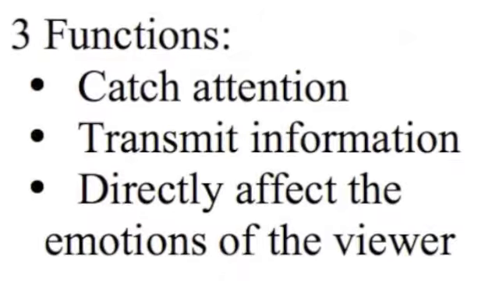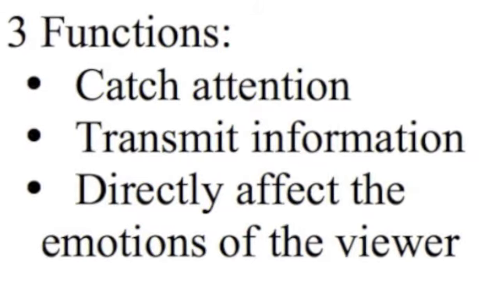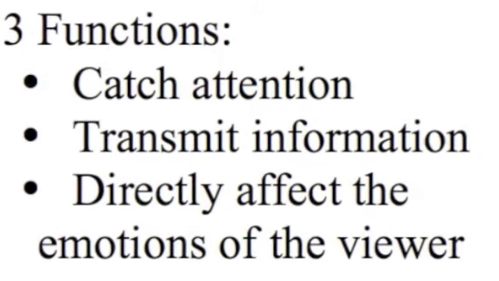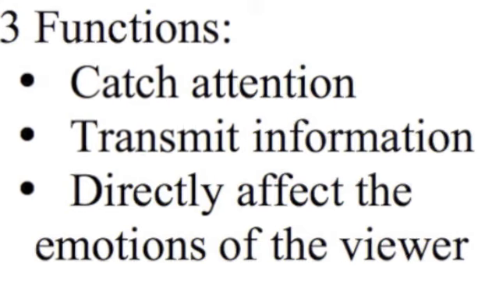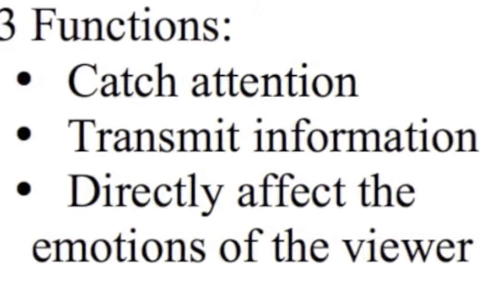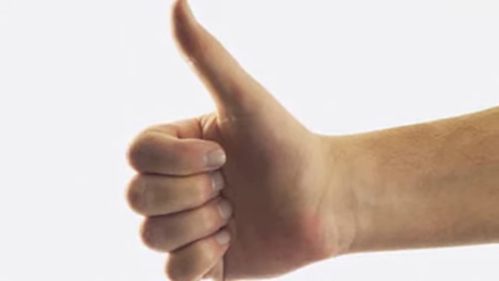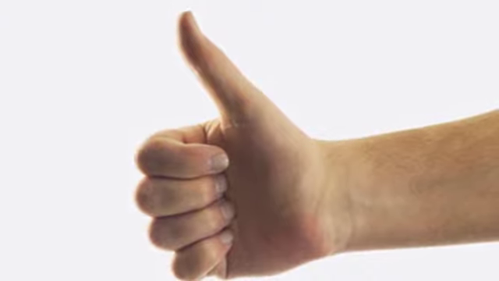While the message is sometimes more complex, as when color is used for communication in a social context in courtship or aggressive encounters, signal colors commonly have three functions. They catch attention, they transmit information, and they directly affect the emotions of the viewer. Then, Homo sapiens marked a turning point in the use of color. Humans started to apply color in places that it did not grow.